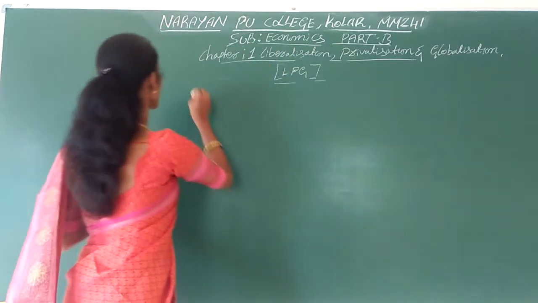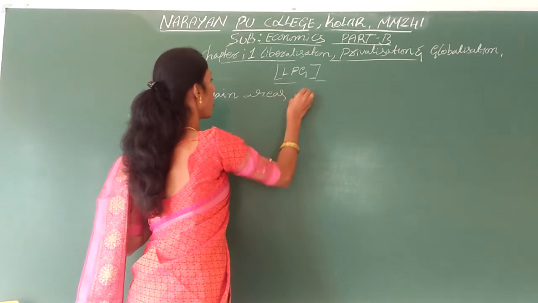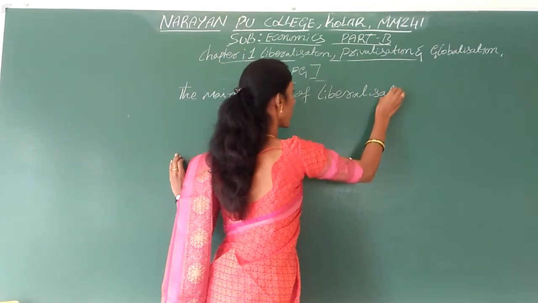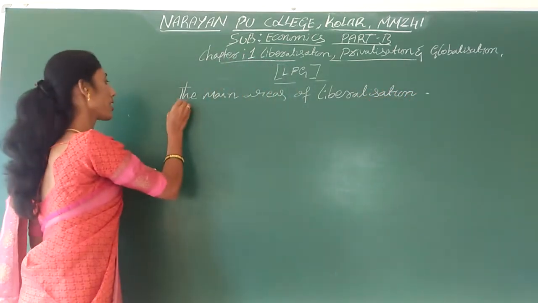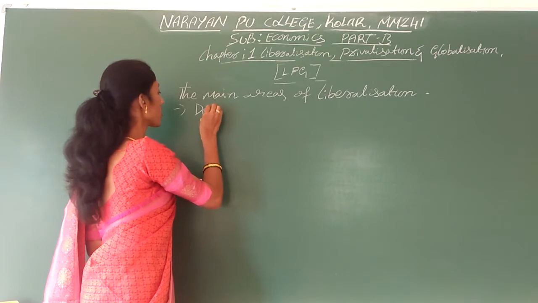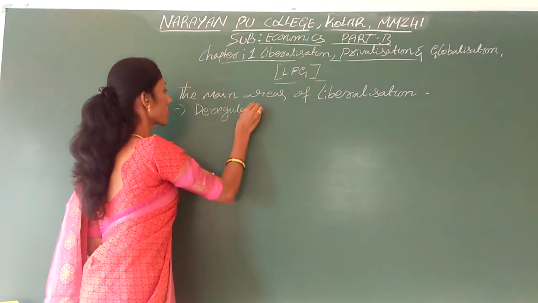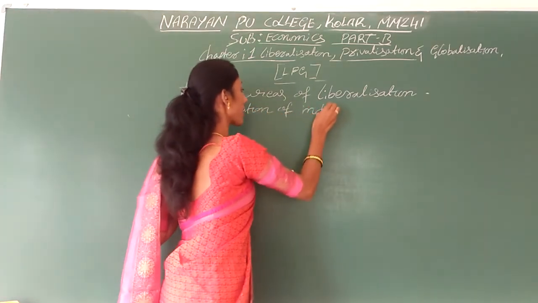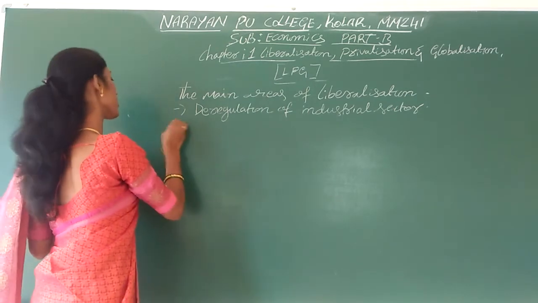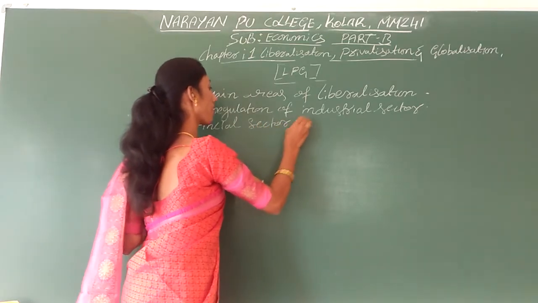Okay, the main areas of liberalization. The first area is the industrial sector, which is called deregulation of the industrial sector, and second, financial sector reforms.